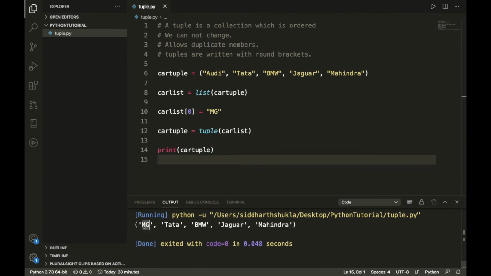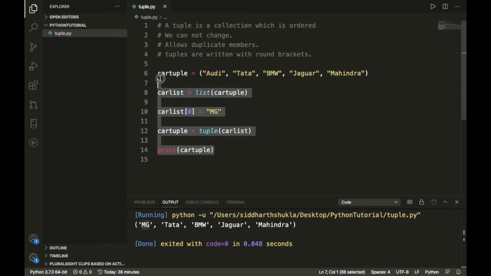Yes, we implemented the mg. Hope you understand how we can insert any value inside the tuple also. First of all, we need to convert the tuple to a list. Second, we have the variable car list, which is the list. Then inside the list we implement the change and make the list a tuple again, then we can get the result. Here is the realistic example.